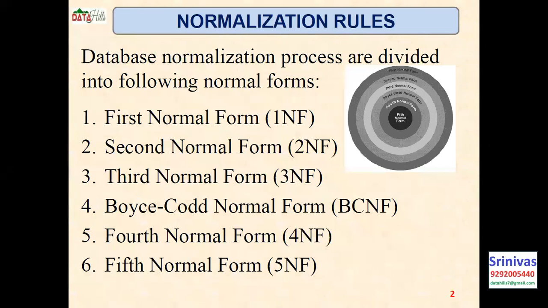There's first normal form, second normal form, third normal form, and 3.5 normal form, which is also called Boyce-Codd normal form, fourth normal form, and fifth normal form. These are the normal forms that we have. Okay, now let us discuss them one by one.